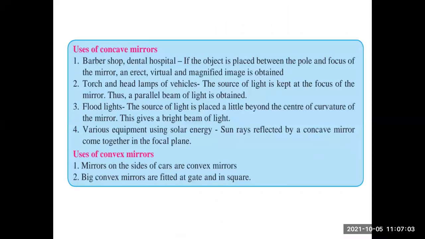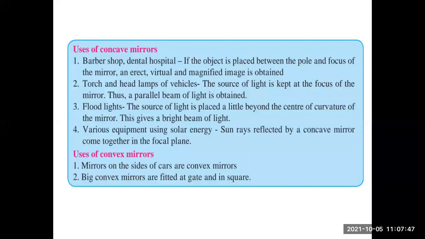Now, what are the uses of concave mirrors? Barber shop, dental hospital: if the object is placed between the pole and the focus of the mirror, an erect, virtual and magnified image is obtained. Torch and headlamp of vehicles: the source of light is kept at the focus of the mirror, thus a parallel beam of light is obtained. Floodlights: the source of light is placed a little beyond the center of curvature of the mirror. This gives a bright beam of light. Various equipment using solar energy: sun rays reflected by a concave mirror come together in the focal plane.